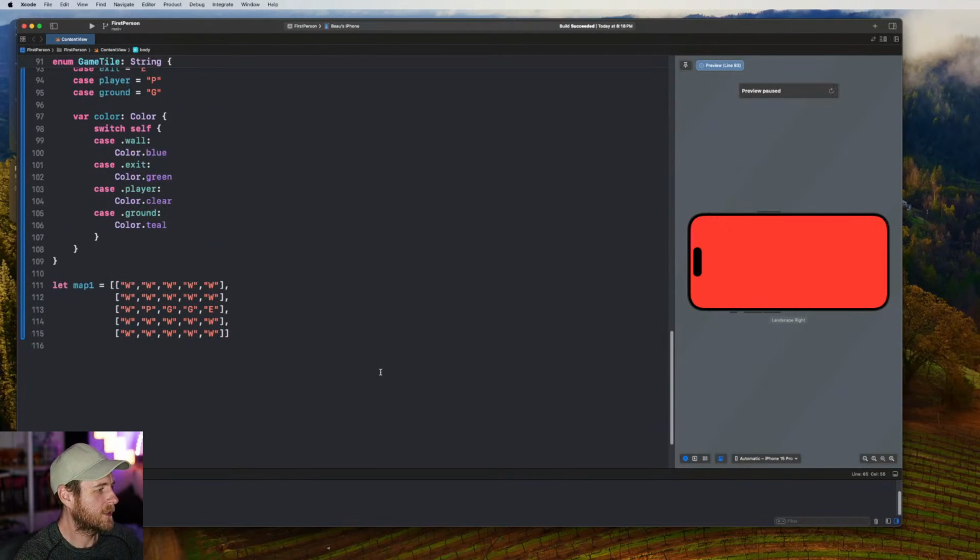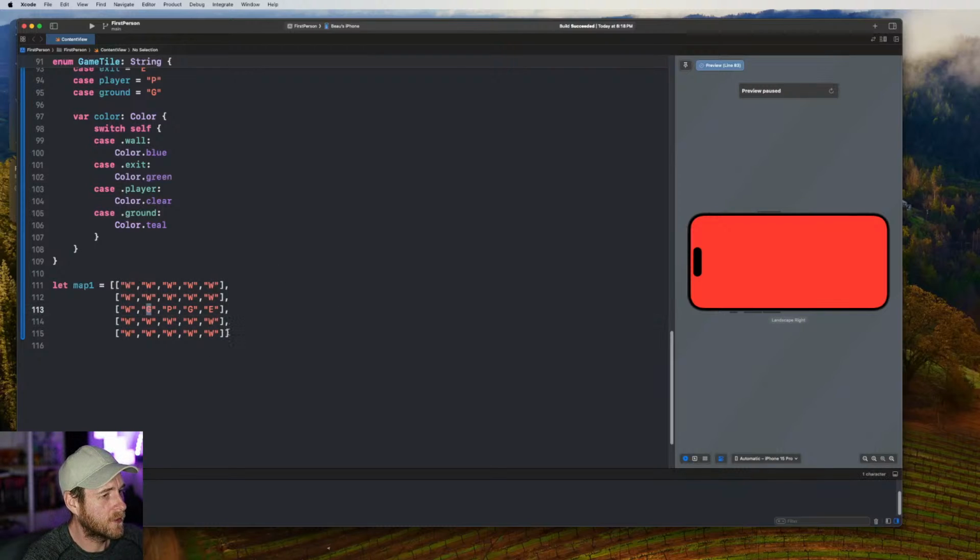Okay, I'll show you quick what I'm trying to do if you're confused here. We're at this position where the P is. The player's here. What I need to do is now move them forward to this G. But in order to do that, I need to replace this P with G. And then I need to replace this G with P so that the player has moved forward a step.